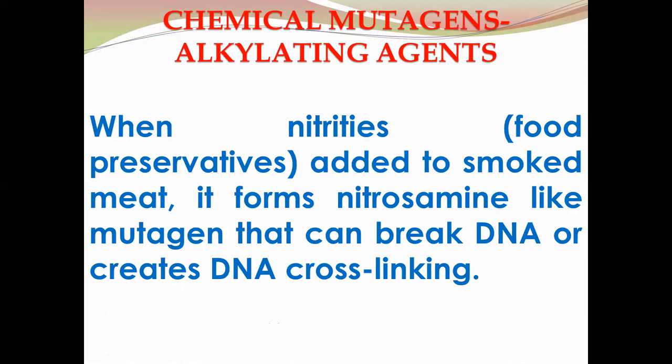Then, nitrites, which are food preservatives added to smoked meat, form nitrosamine, a mutagen that can break DNA and create DNA cross-linking. So different nitrites are food preservatives, and when they are added to smoked meat, they can form nitrosamine-like mutagens, and this nitrosamine can break DNA and create DNA cross-linking.